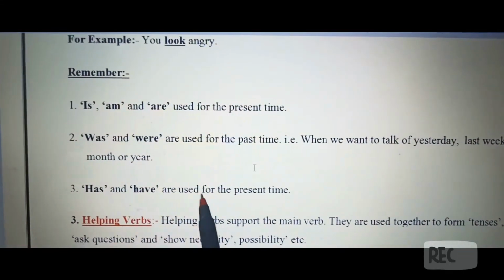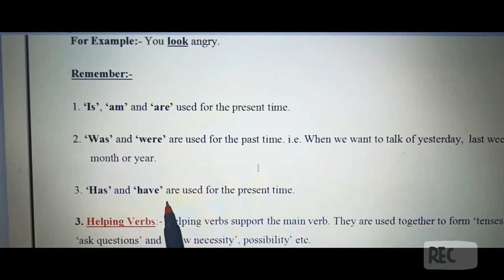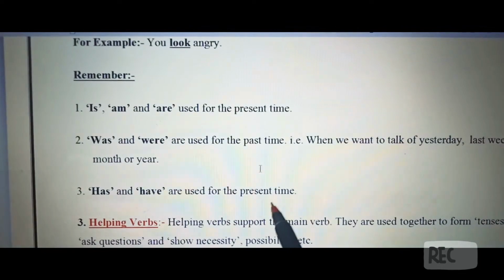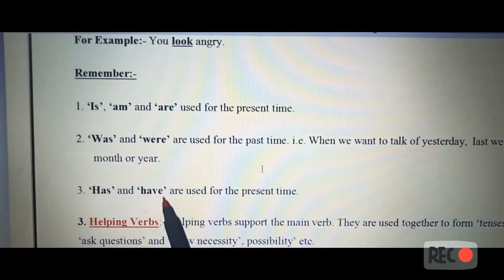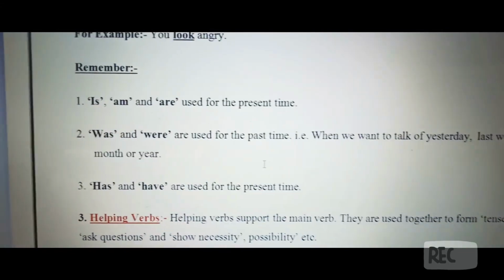Has and have are used for the present time. Both are used for the present tense whenever we are talking about something which we are doing right now. For that we use has and have. Has is used with singular and have is used with plural.